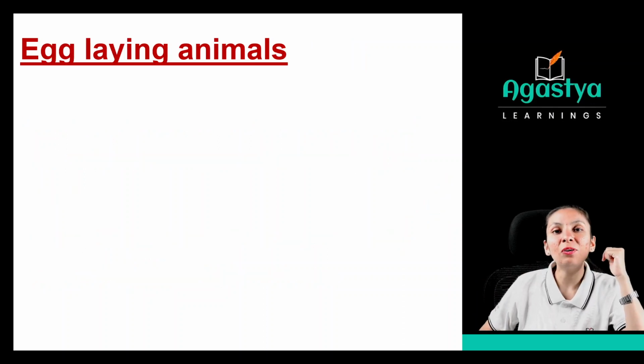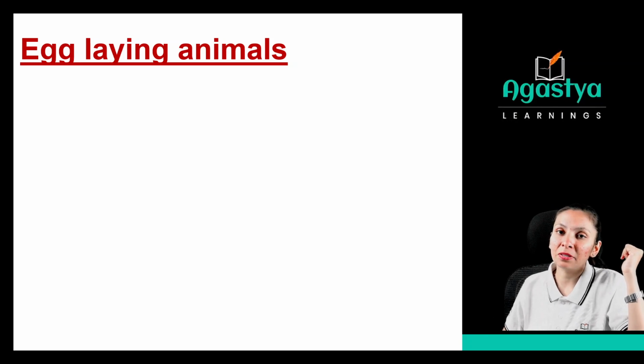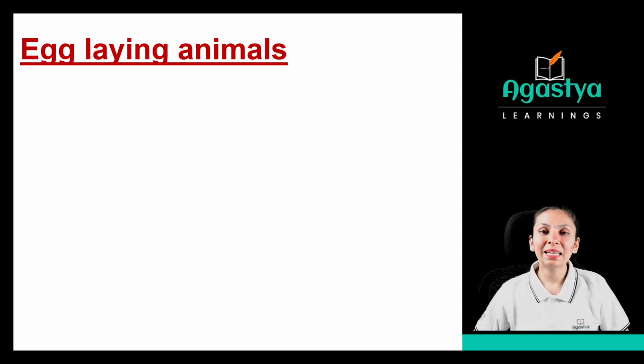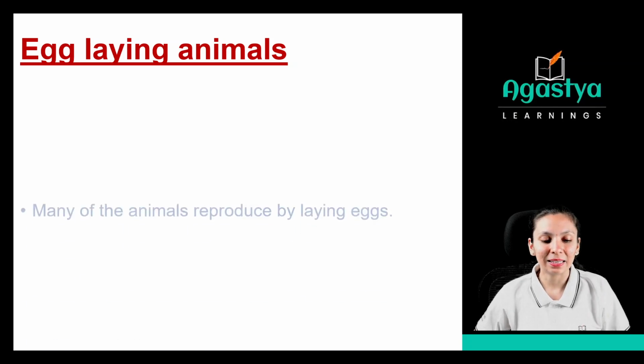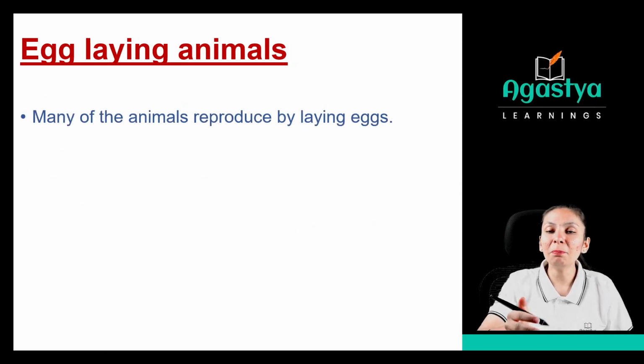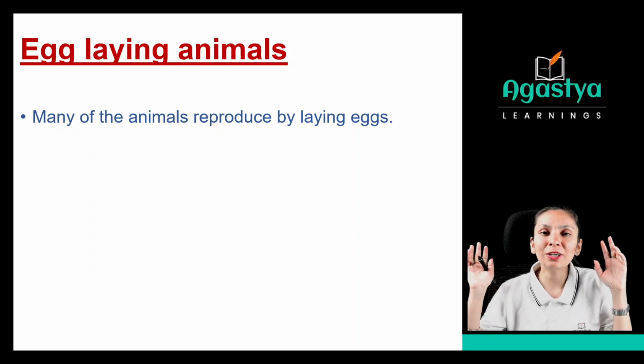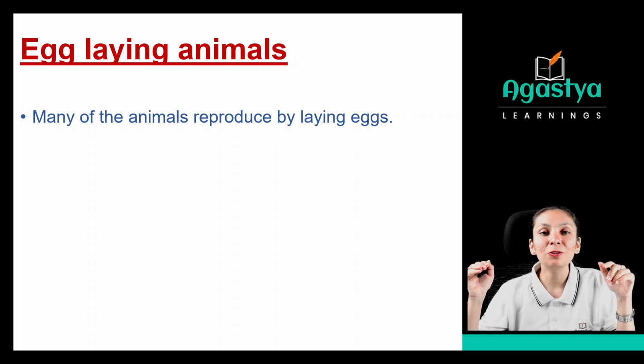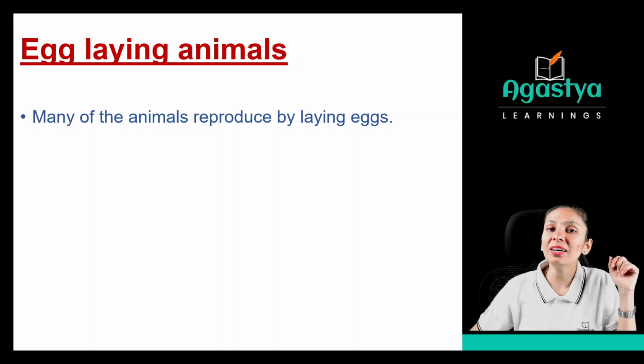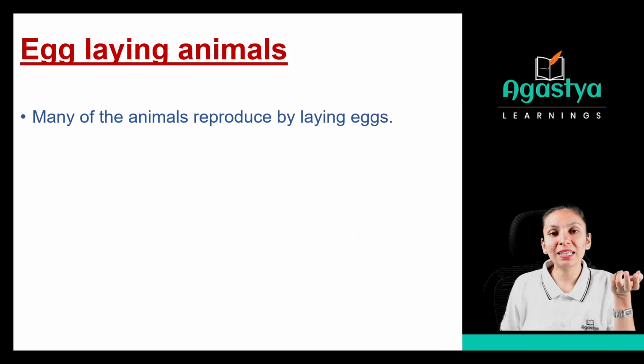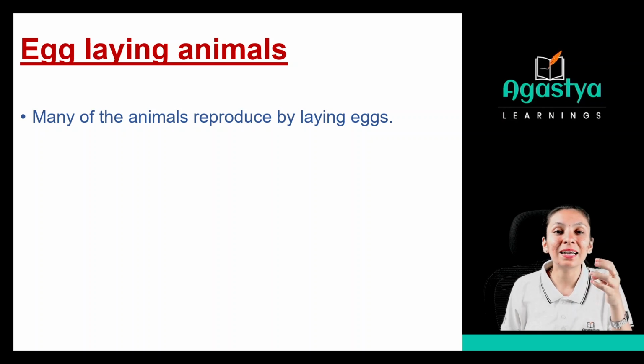Now first we are going to learn about the egg laying animals. So what do you mean by the egg laying animals? The word itself is telling us that the animals which lay eggs come under this category. Many animals reproduce by laying eggs. There are so many groups of animals which reproduce by laying eggs, and different kinds of eggs will be there. As you know, chicken eggs will be different, and another animal's egg, for example fish eggs, will be different from the other animals.